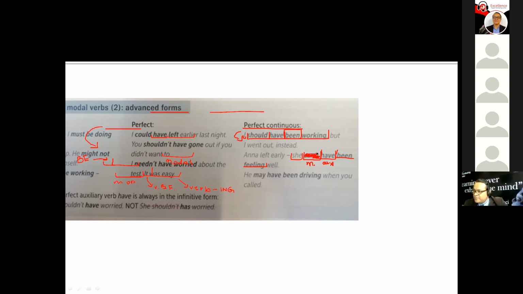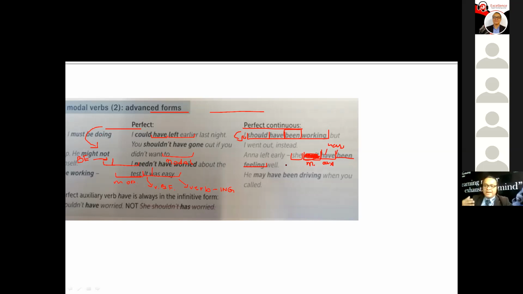Without the modal, this is the normal continuous form. She has been feeling well. That's the regular form, let's say the regular perfect continuous.